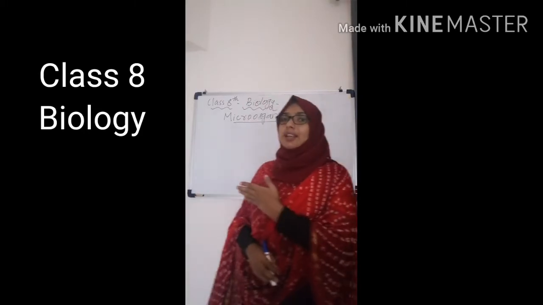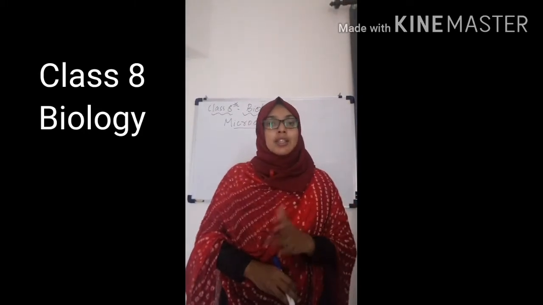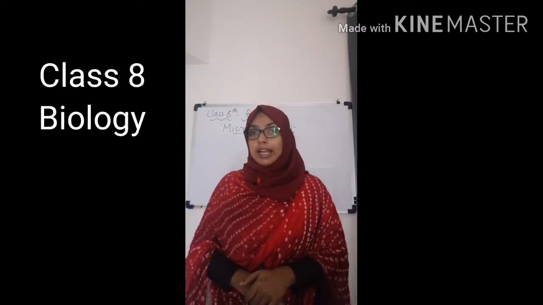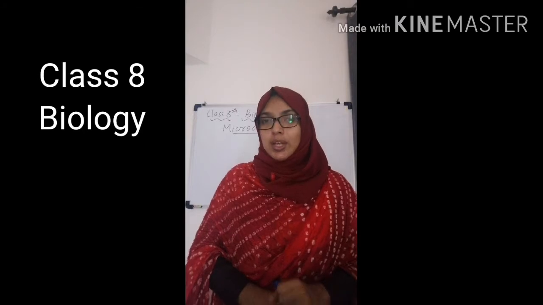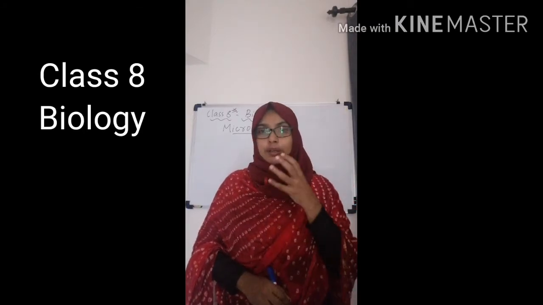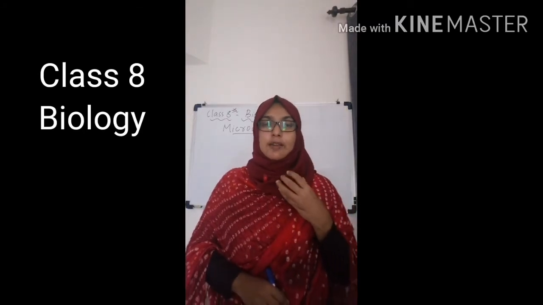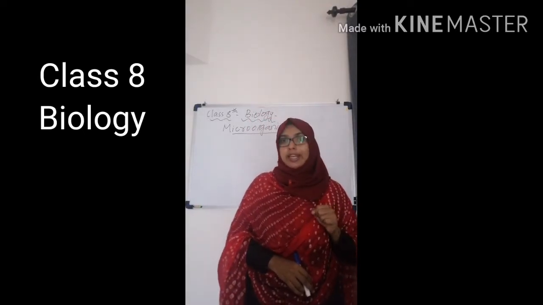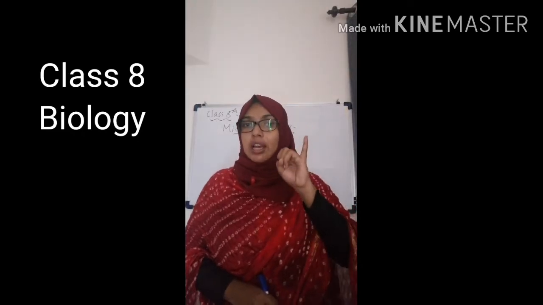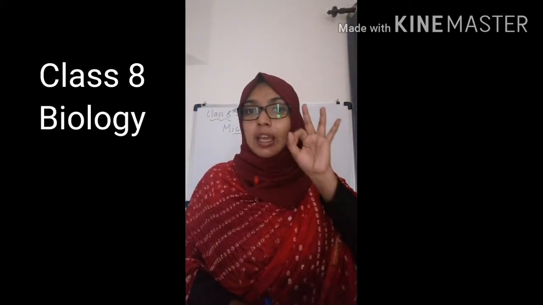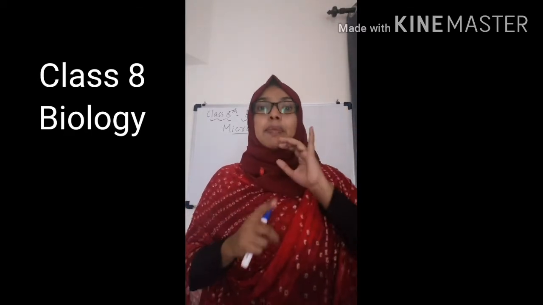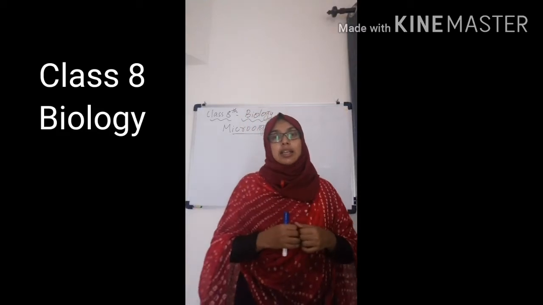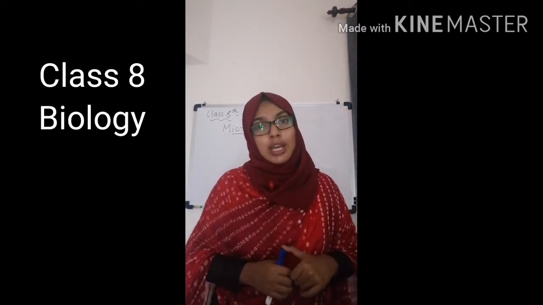So this is the continuation of last class. In the last class we started with the second chapter, that is Microorganisms: Friend and Foe, and we discussed some of the attributes of microorganisms and categorization. Five major groups are there for microorganisms, right? What are they? Bacteria, virus, algae, protozoa and fungi. And in the last class we discussed bacteria and their categorization based on their shape, right?